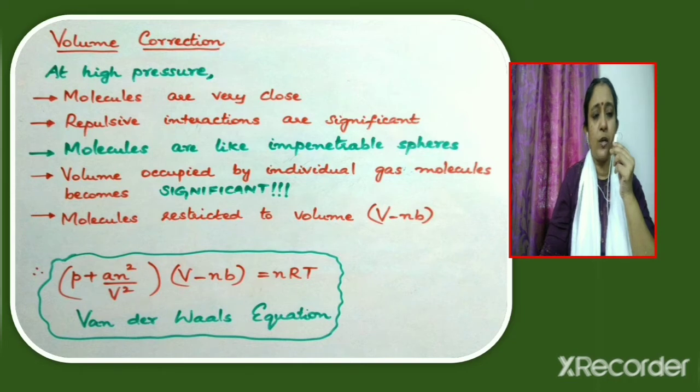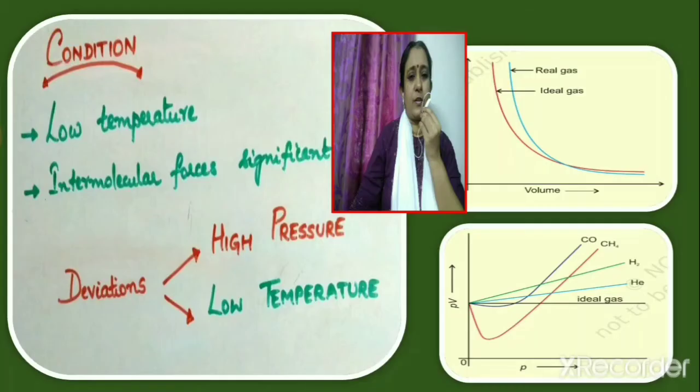So instead of total volume V, the volume available for the gas molecules will only be V minus nb, where nb is the volume occupied by the gas molecules as a whole. Now after applying corrections for the pressure term and the volume term, the equation becomes (P plus an squared by V squared) into (V minus nb) is equal to nRT. This is the equation for a real gas, and it is known as the van der Waals equation. We have thus come to know that gases deviate from ideal behavior at high pressures.